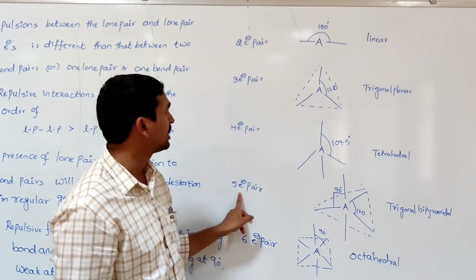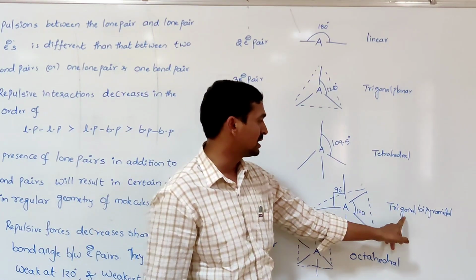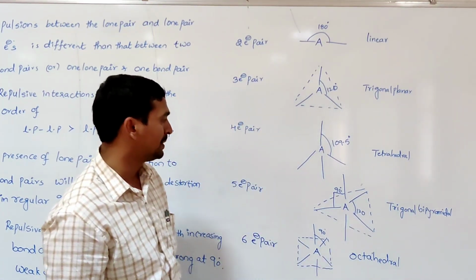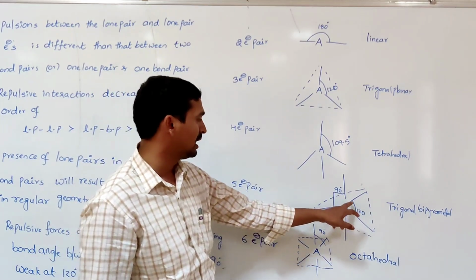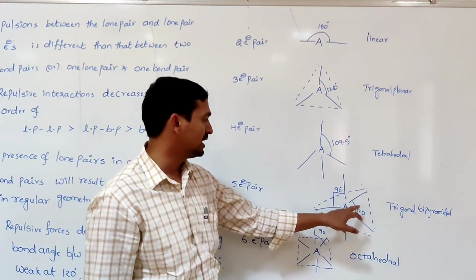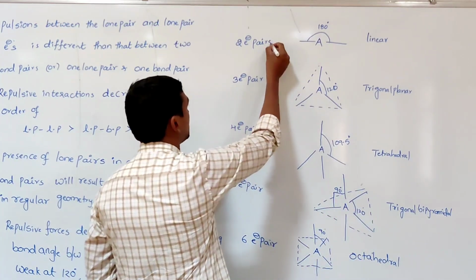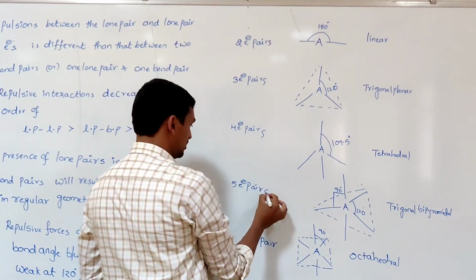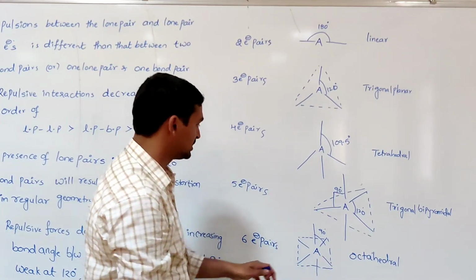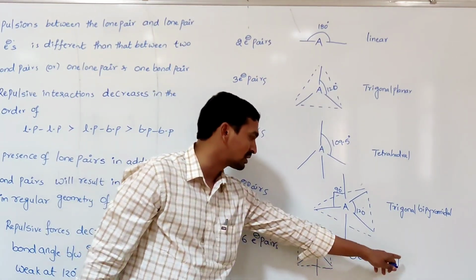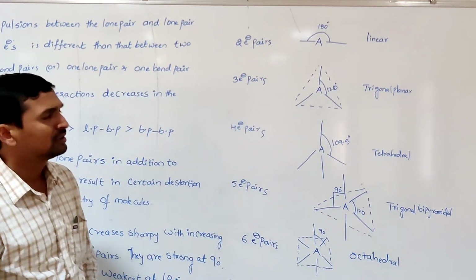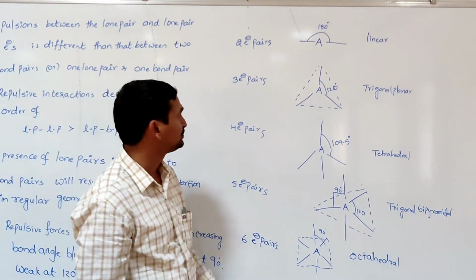Five electron pairs: the geometry is trigonal bipyramidal, with two bond angles, one is 90 and another is 120 degrees. If six electron pairs are present, the bond angle is 90 degrees with an octahedral shape. So these are the regular geometries.